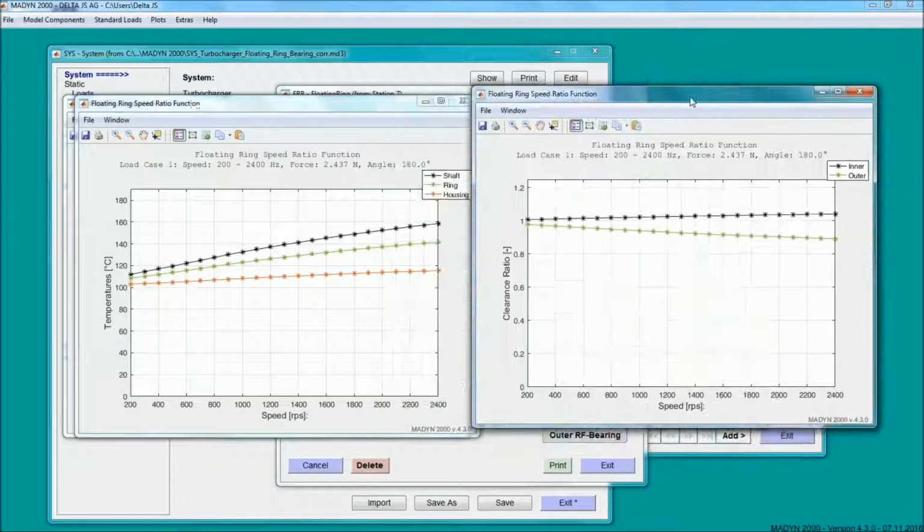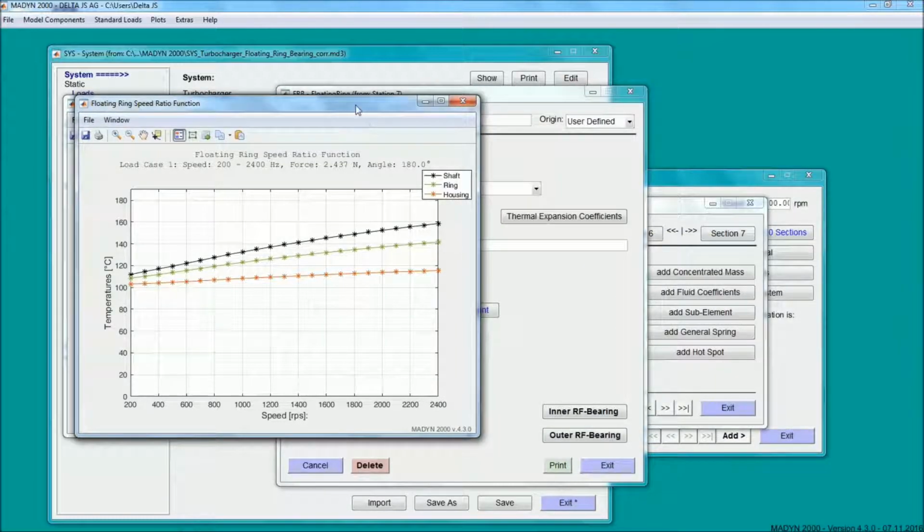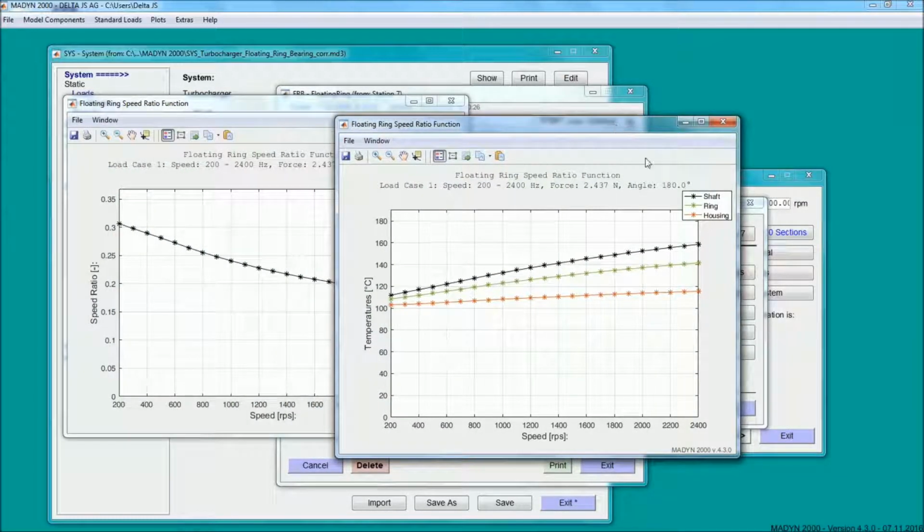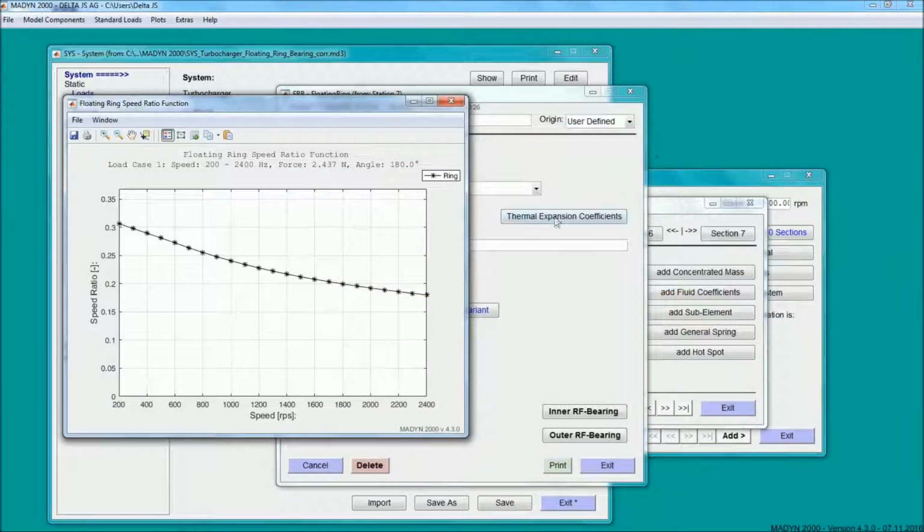Here is a plot of the clearances as a function of speed. Here the temperatures in the shaft, ring and casing. And here the ring speed ratio.